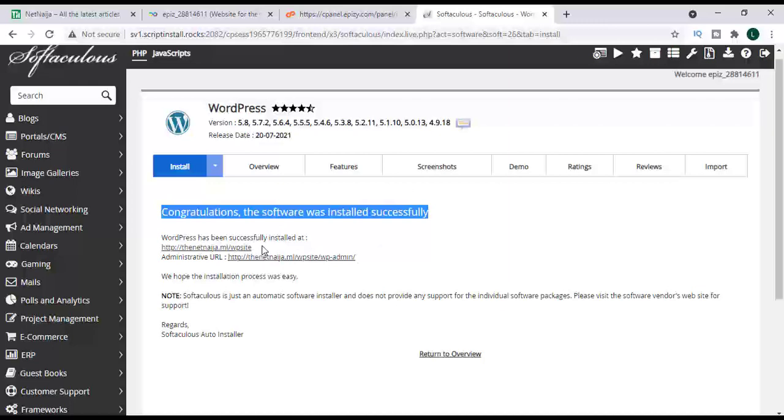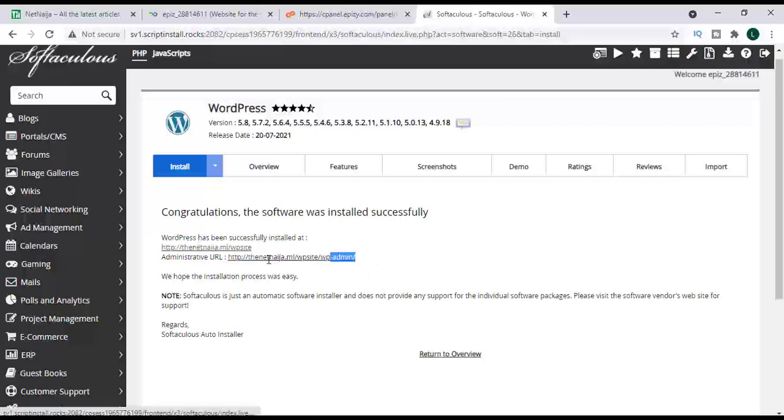So you can see we have two links. The first one is the one that clients use to access our website, while the second one is the one that the administrator will use to upload content, redesign the website and implement anything you want to implement in your website.